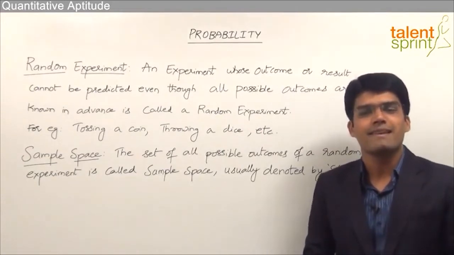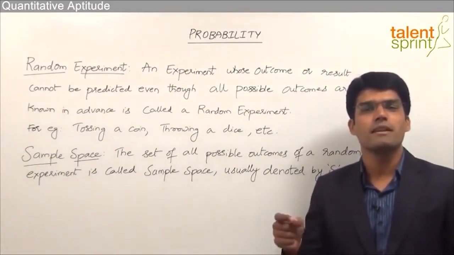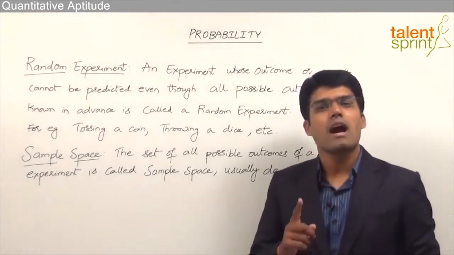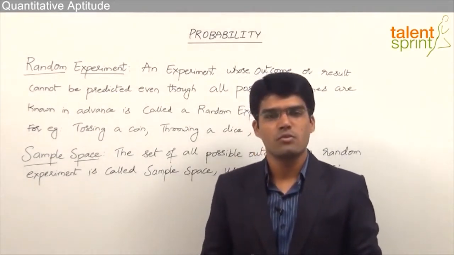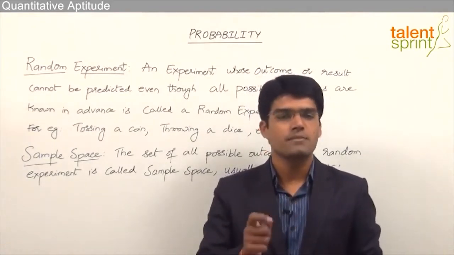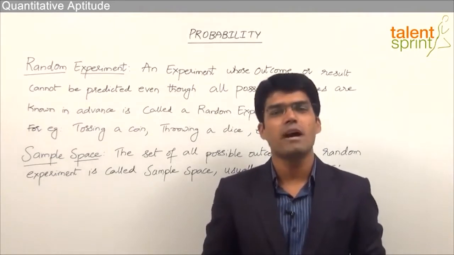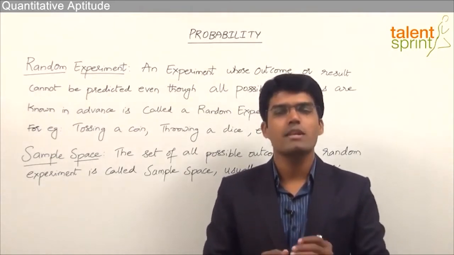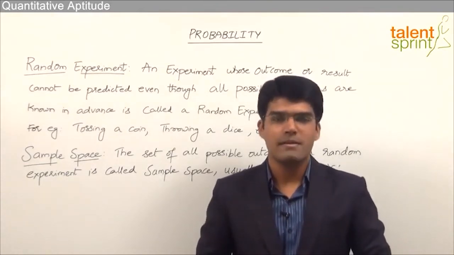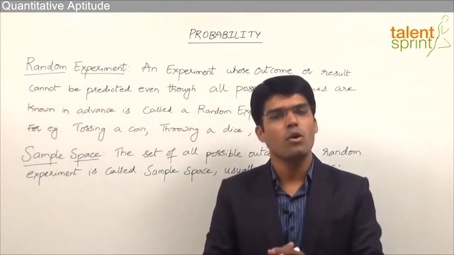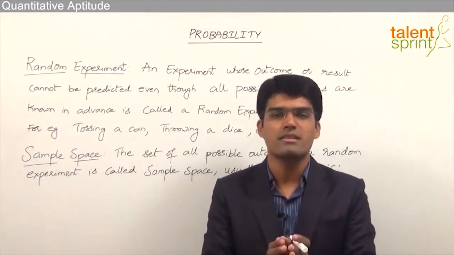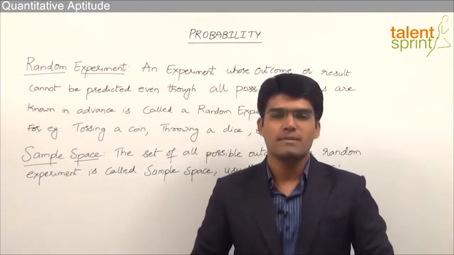Now we know that a dice has got 6 faces where each face is numbered from integers 1 to 6. So the 6 possible outcomes when we throw a dice or when we roll a dice are 1, 2, 3, 4, 5 or 6. So we very clearly understand that the output will be any of these 6 integers. Now even though we know that these are the 6 possible outcomes, we cannot predict what exactly will be the output when a dice is thrown. So all such events where the output cannot be predicted even though all the possible outcomes are known to us are called random experiments. So in the study of probability, we always take random experiments into consideration and try to measure what is the possibility or what is the chance of a particular outcome to occur when an experiment is conducted.